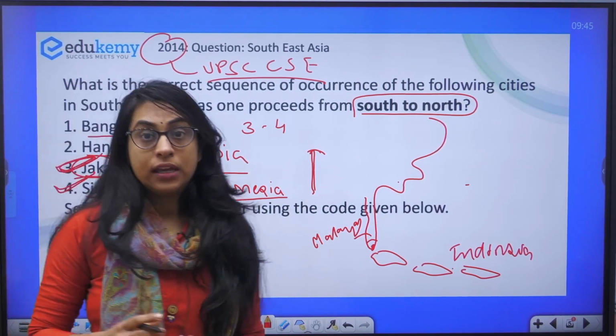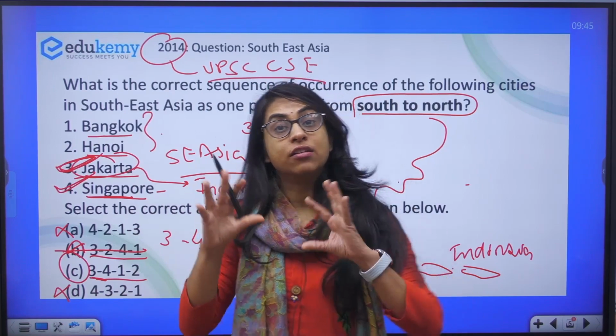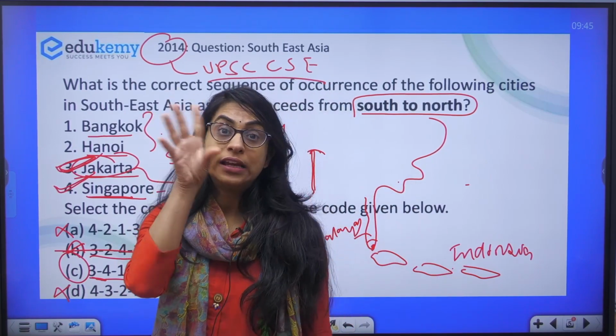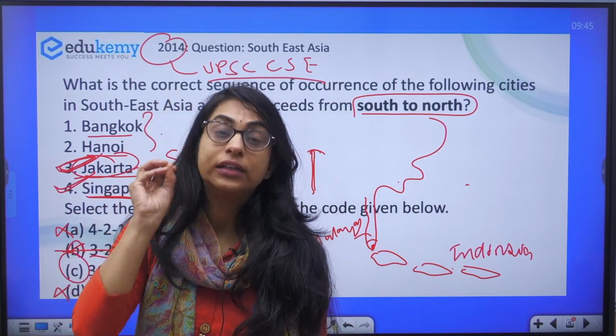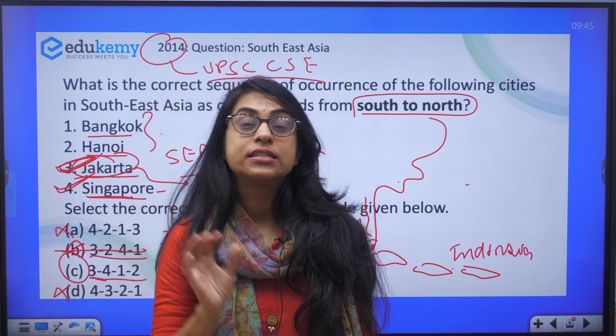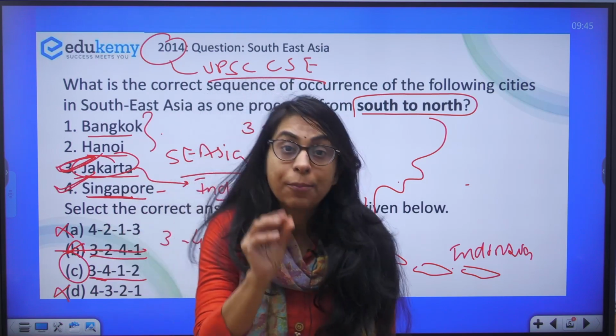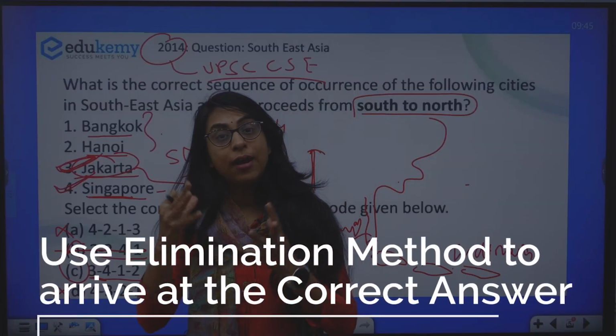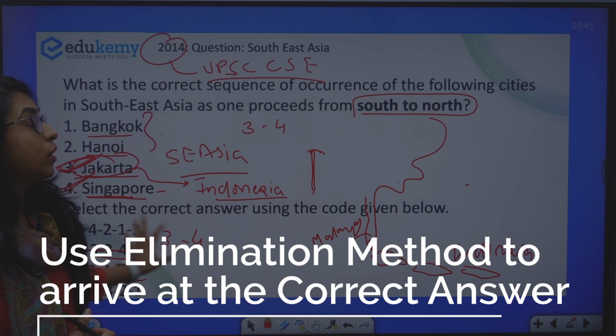What I'm trying to say here is you should have a rough idea. You should know the countries, which is the north, which is the south, at least the countries. You should learn the ports and the countries, the cities and the countries, the capitals and the countries. And by logical elimination, you can arrive at the right answer.